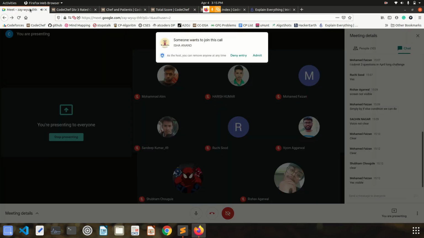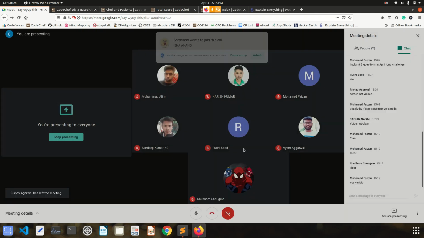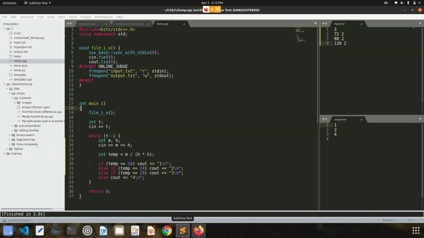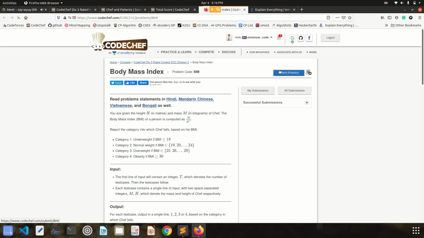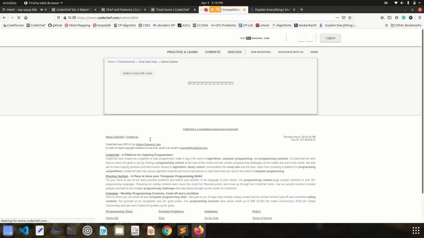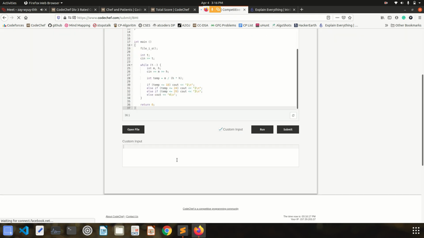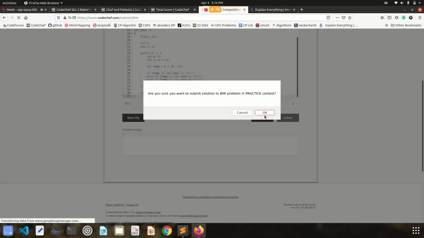So how many of you are able to understand this code, how I have written it? Anyone having any confusion in this code, you can write. And if all of you are clear, we can just copy this and paste it and see whether the solution will work or not. Okay, so I'll paste this and I'll just submit.